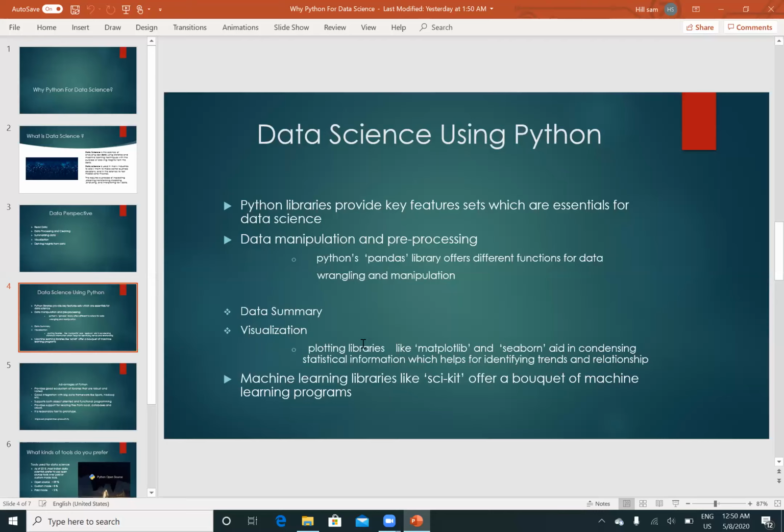And the advance of all this data science is machine learning or deep learning. And once this visualization is finished, if you want to go for machine learning and deep learning, the library which we use is Scikit, which is going to offer machine learning programs.